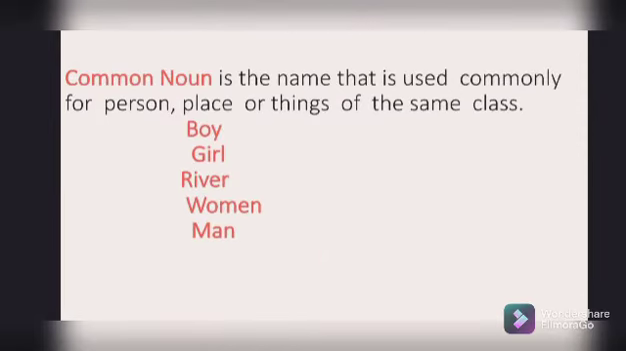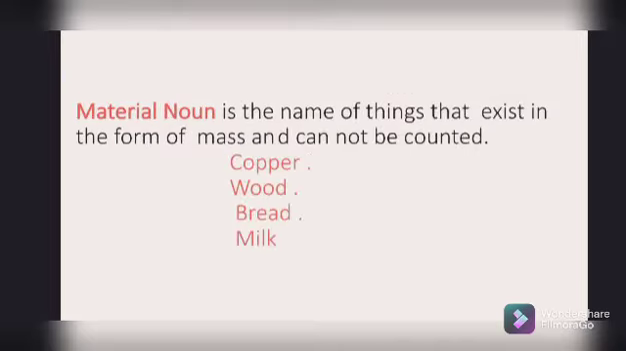Now here we go to the next. The next is common noun. Common noun is a name that is used commonly for the person, place or things of the same class. Here I have written some examples like boy, girl, river, woman, man. For example, man, having male sex. So we can say that the same species belongs to a single word and the word belongs to the common noun.